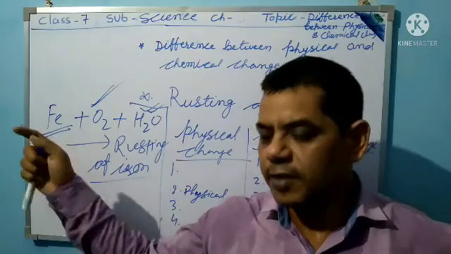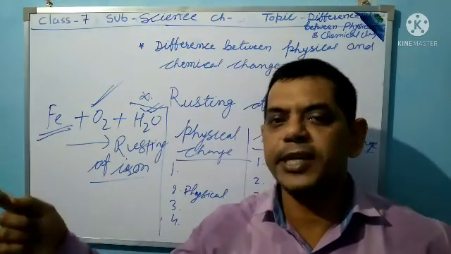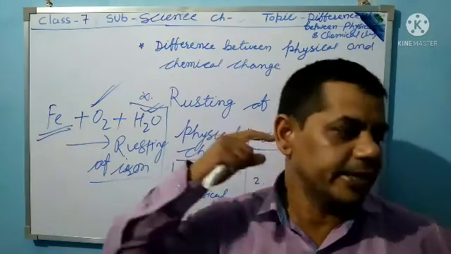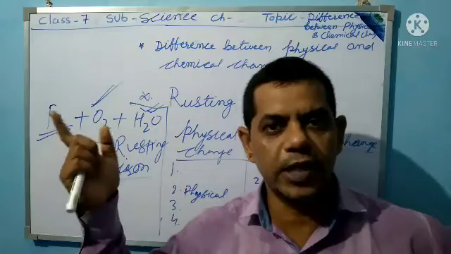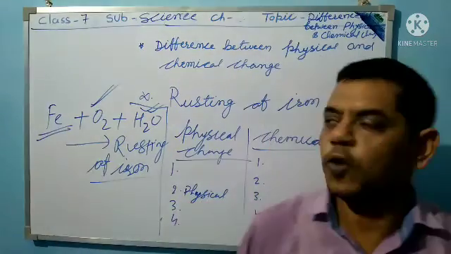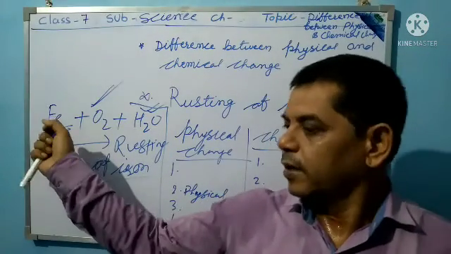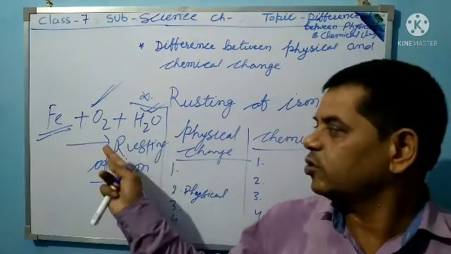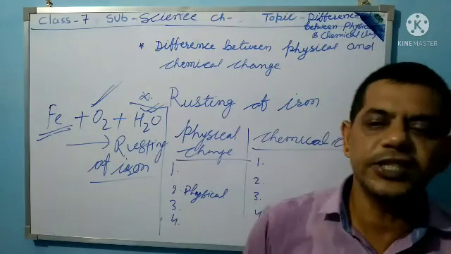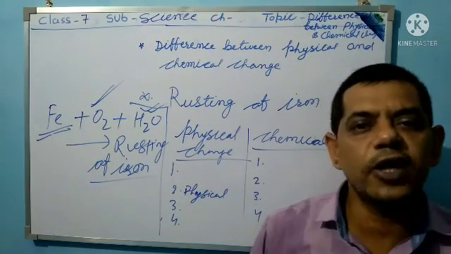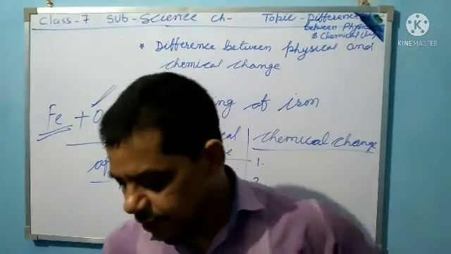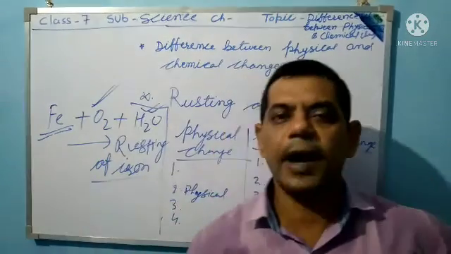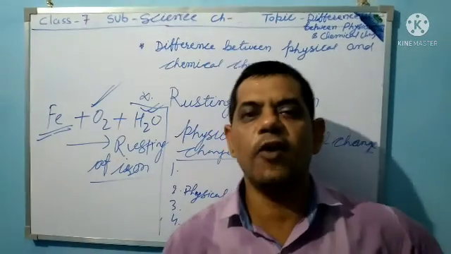Iron is made of an element whose Latin name is ferrum, so it is called ferrous. It reacts with oxygen and water. When all are combined together, that is rust of iron.